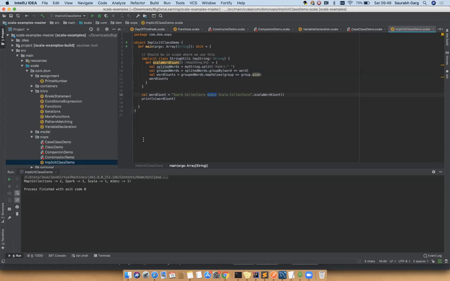You're getting my point? Here my question is, I have a string class and I don't have access to the string class source code, but still I want to add some additional functions. How will I do that? I'll create an implicit class for String. I'll define some XYZ class with the implicit keyword, which takes a constructor of type String, because I want to enhance the features of the String class. Then I add a whole bunch of functions, and now these functions will be available to the String class. Getting my point?